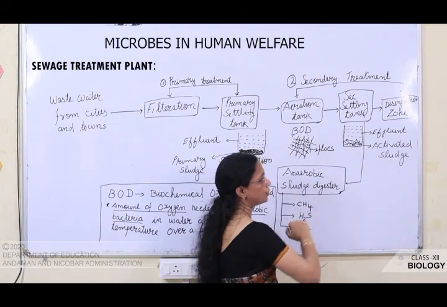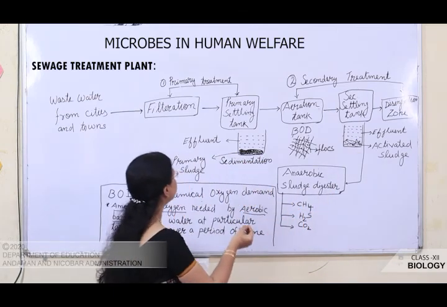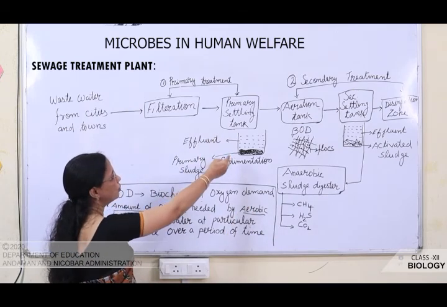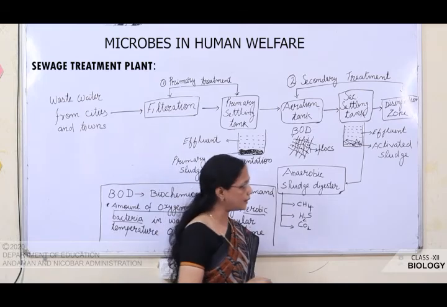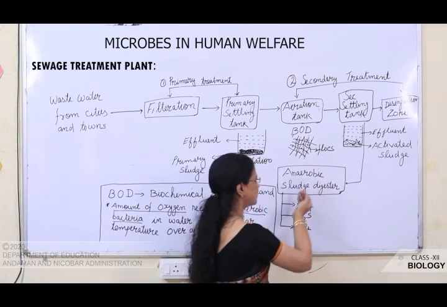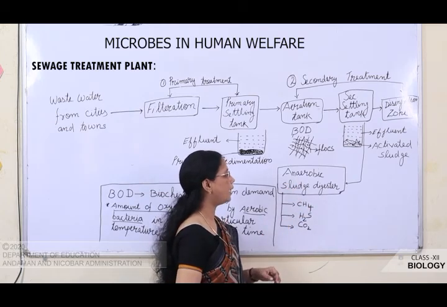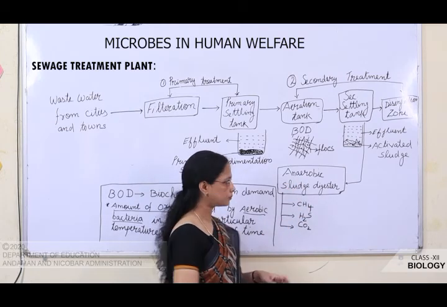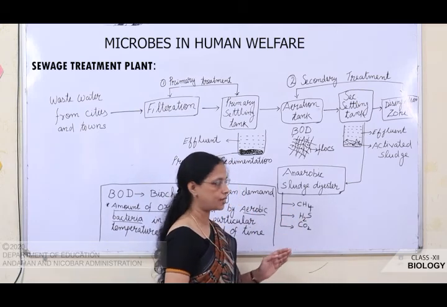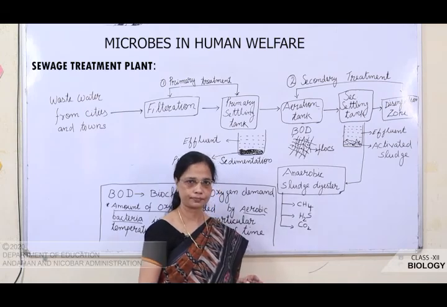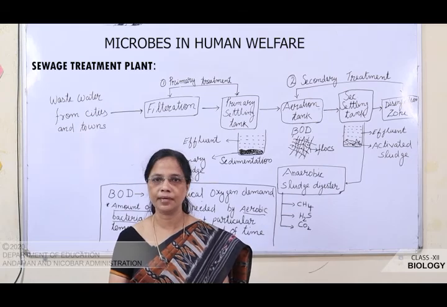The activated sludge which is settled at the bottom, a small amount of it is transported into this aeration tank. It acts as an inoculum, and the remaining activated sludge is transported into another tank which is known as the anaerobic sludge digester, where it is digested and gases like methane, hydrogen sulfide and carbon dioxide are formed. Okay, children. So, this is about the sewage treatment plant.